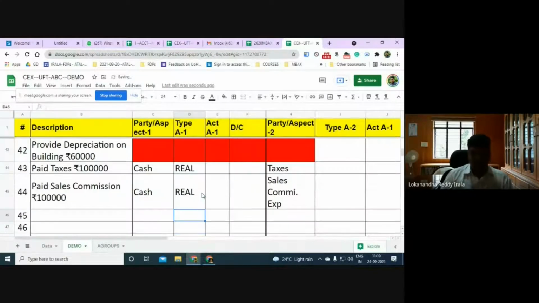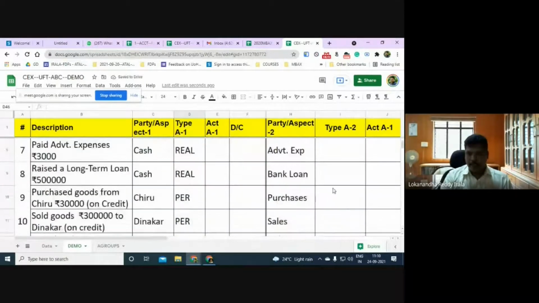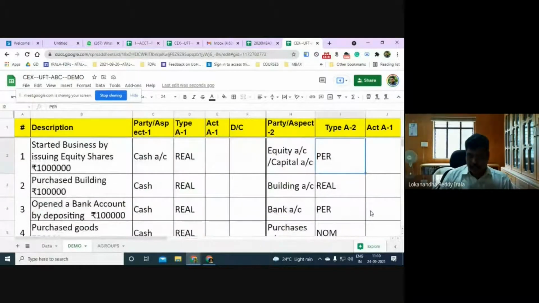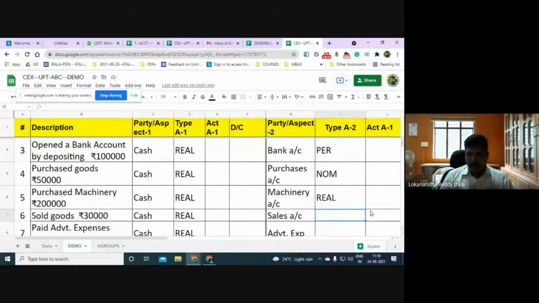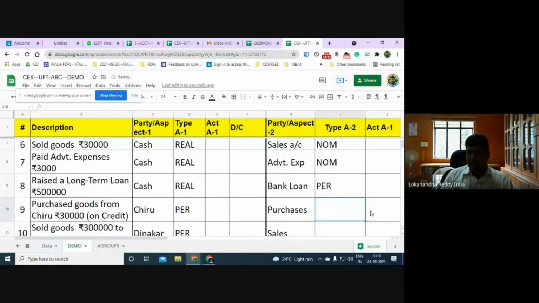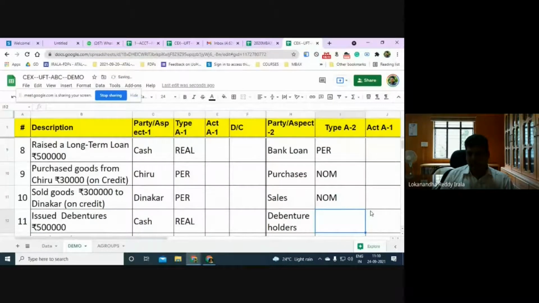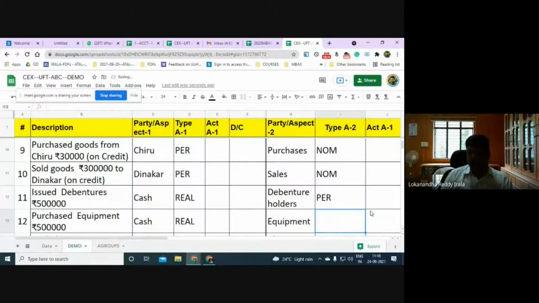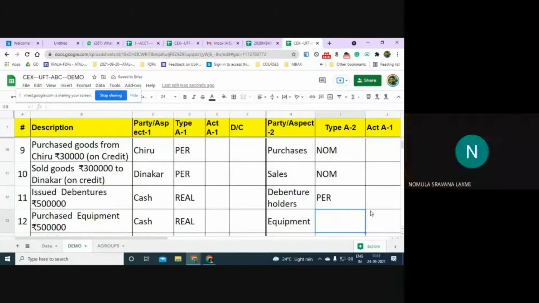Cash, real. So on this side, equity is real, sales nominal, advertisement expenditure nominal, bank loan personal account. It represents the bank from which we have taken a loan. Purchases nominal, sales nominal, debenture holders is personal. Representative. Sir, purchases is real account, right?